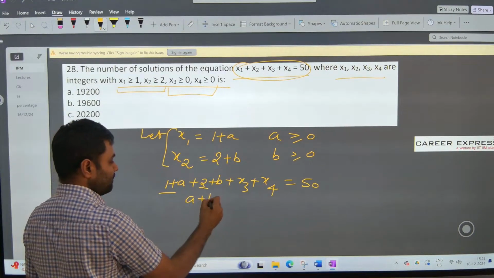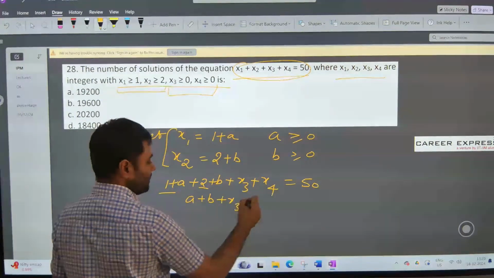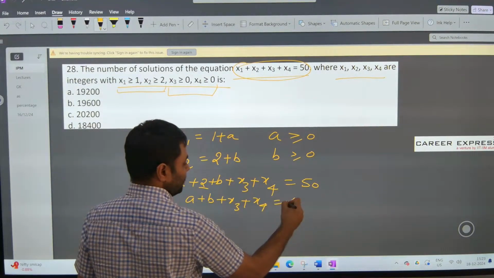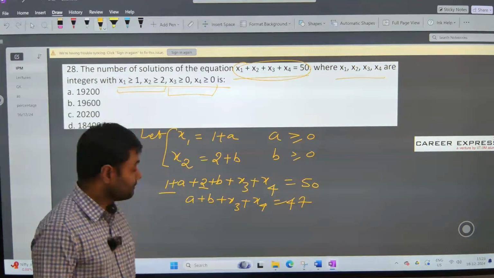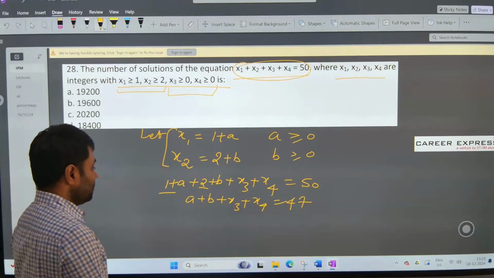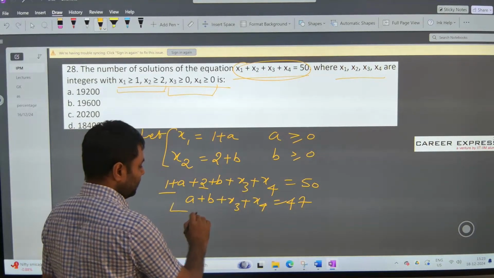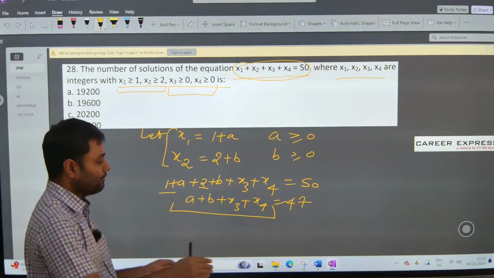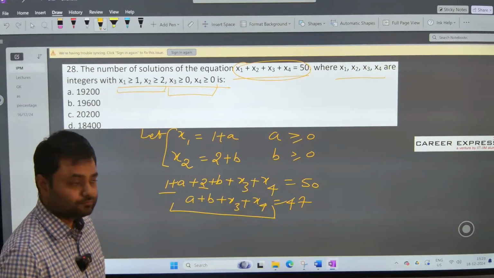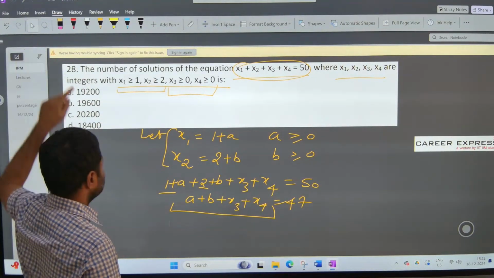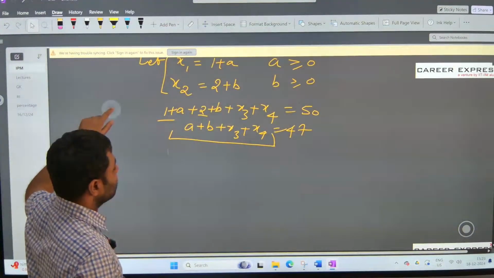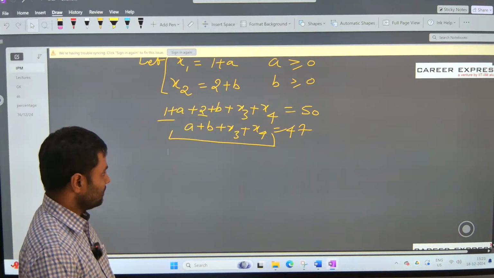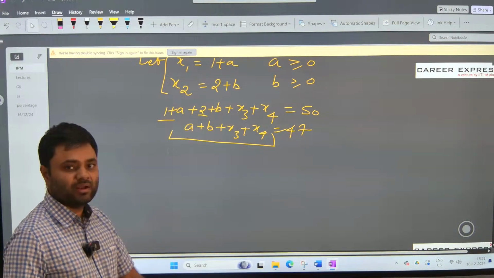So a plus b plus x3 plus x4, that should be 47. And now the point is, all of them, a, b, x3 and x4, they are all more than or equal to 0. Right? The minimum value of all of them can be 0,